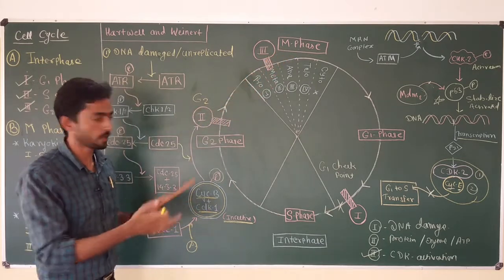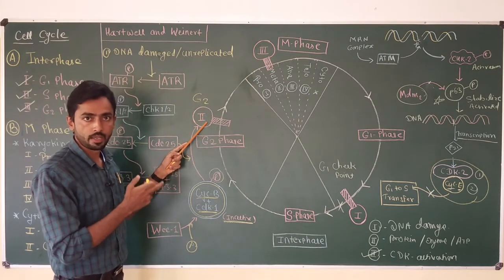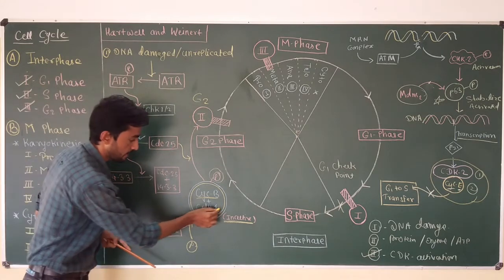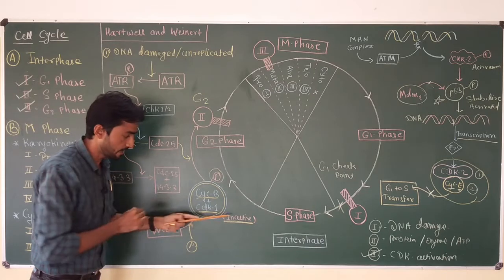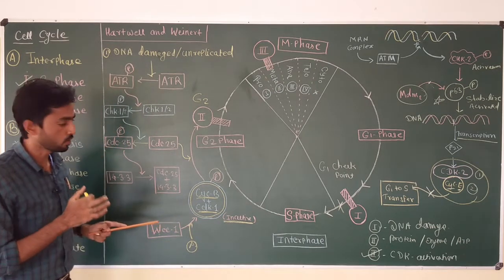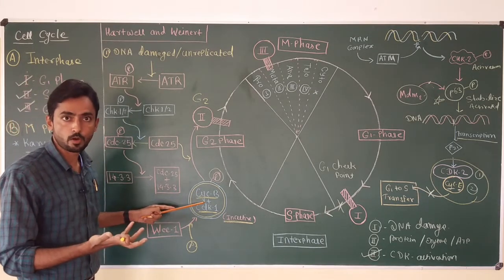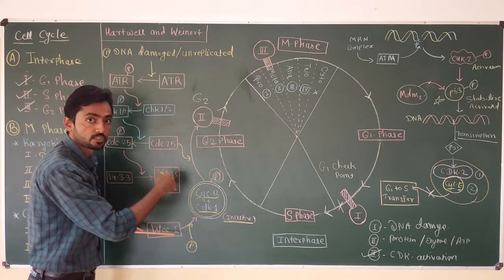If a cell wants to enter from G2 to M phase, the cell has to cross this checkpoint, and if the cell wants to cross this checkpoint, in that case this enzyme complex must be active. But it is inactive due to phosphorylation by the WEE1 complex. So why is this complex required in active form? Because this is the major enzyme which catalyzes the transition.